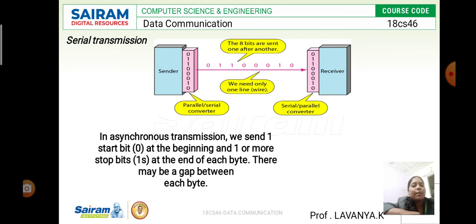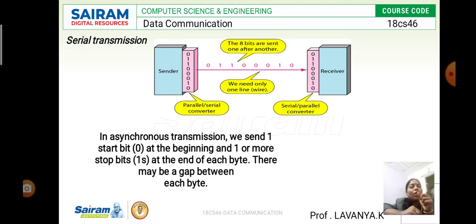Now I am going to look into serial transmission. As I told you, in serial transmission we are unable to send a group of data or group of bits from one device to another device. Why? Because the name itself states that we are going to send each and every bit one by one. One by one, we send the data from sender to receiver.